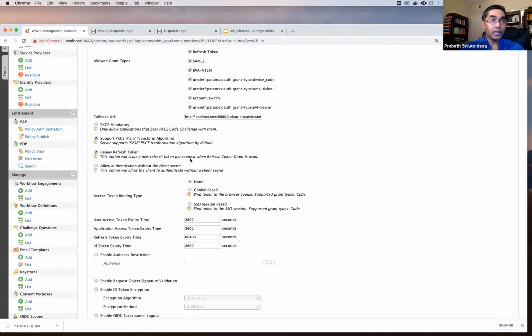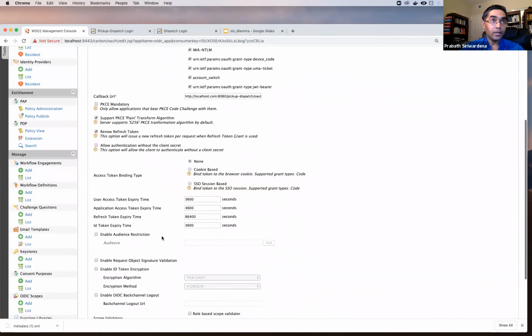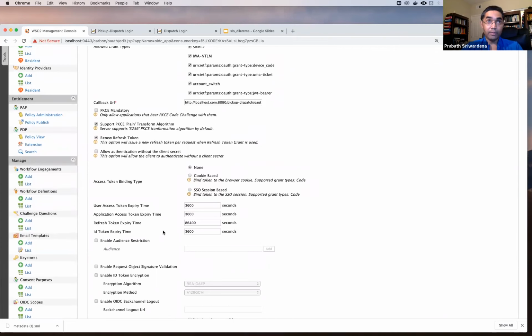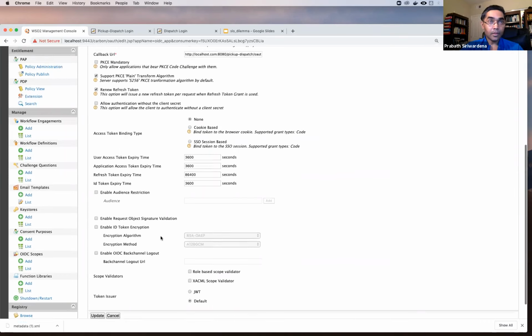Here I have enabled logout, right? If you don't enable logout, it's using session management, but you have the other options too. At the moment in this particular release, we only support OpenID Connect back channel logout, but we have implemented front channel logout too. It will not be the immediate release, but probably the year-end release.